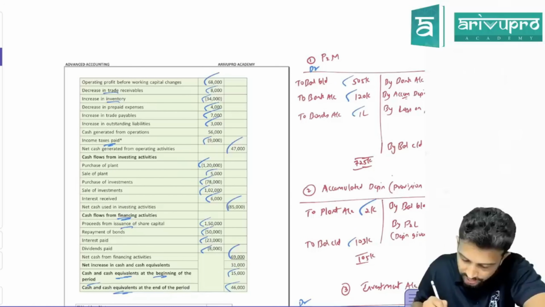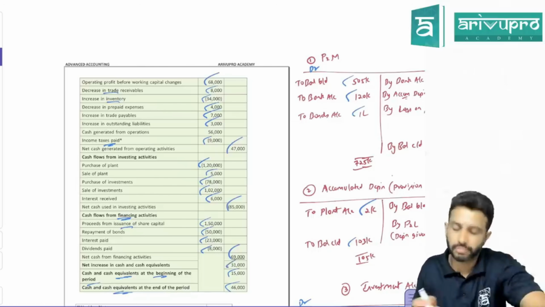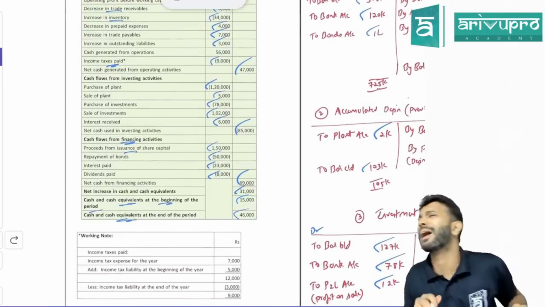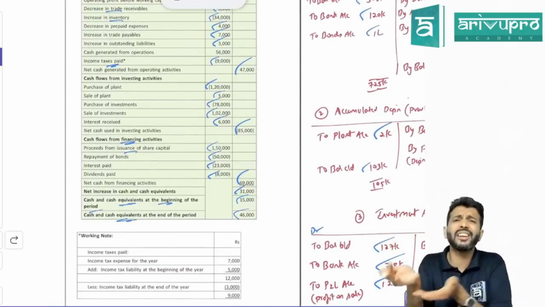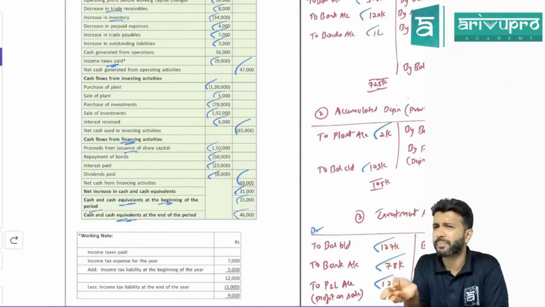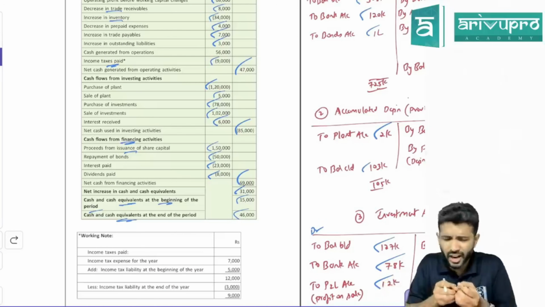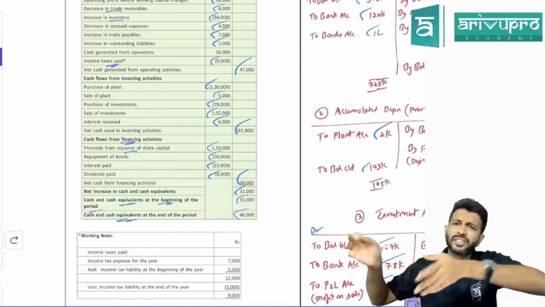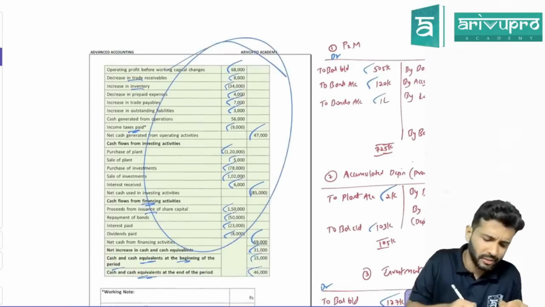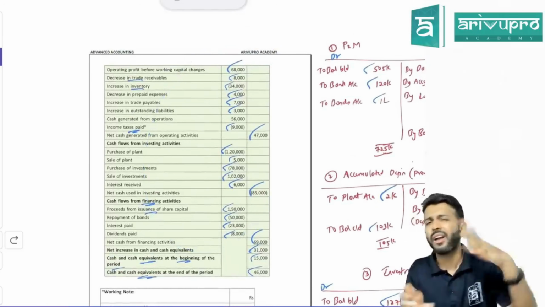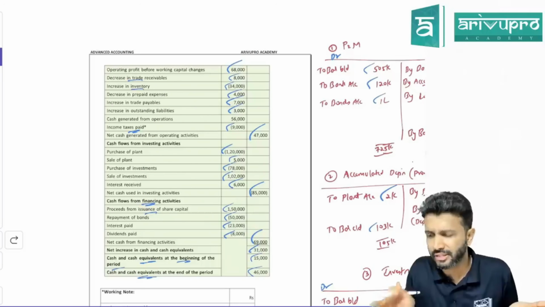If you just check anything is remaining, so this is the total. All these are totals. Anything is remaining to be ticked off or everything ticked off? That means finally cash flow statement should balance. Cash, you check here anything we did or every data was there in the question. Nothing missing. Just you have to take that and prepare some ledgers, put it into, if directly information is given, put it into cash flow statement format. Otherwise, put it into ledgers. That's all is cash flow statement.